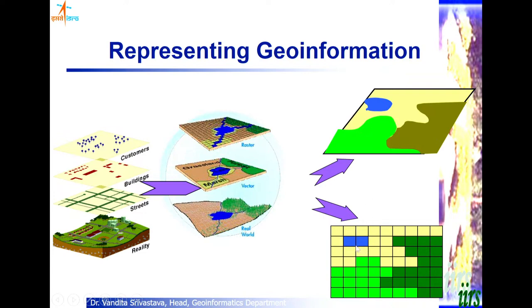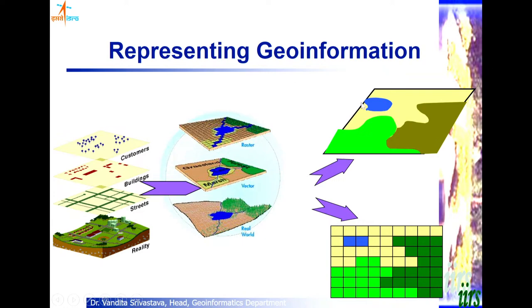If you are talking about something very continuous in nature, those continuous phenomena are usually called fields, such as temperature, elevation. These are all continuous fields, so they can be represented better as raster. While the things that are much more crisp and man-made kind of structures, which have crisp boundaries, are called objects. They can be represented better as vector.